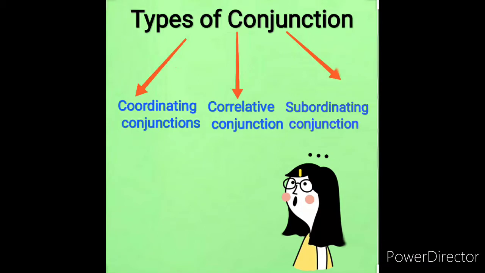There are 4 types of conjunctions, but I will not be sharing with you the 4th one, adverbial conjunction, but will surely tell it in short. So, first conjunction is coordinating conjunction, second correlative conjunction, and third subordinating conjunction.